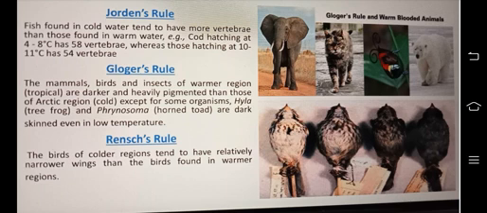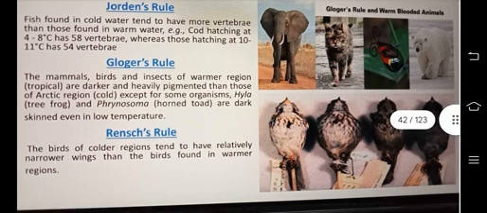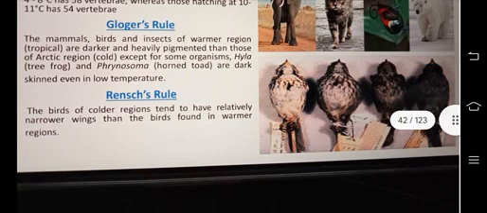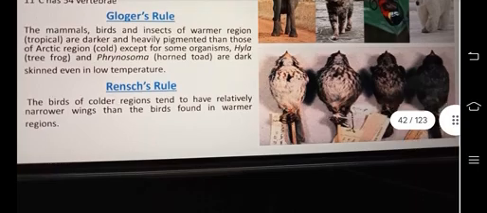Then Wrench's rule. The birds of cold regions tend to have relatively narrower wings than the birds found in warmer regions. Wingspan decreases with temperature, I guess. The birds of colder regions tend to have relatively narrower wings than the birds found in warmer regions.